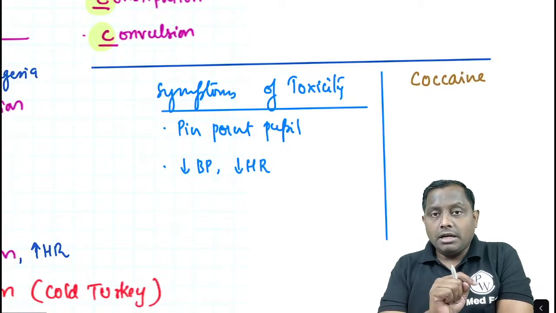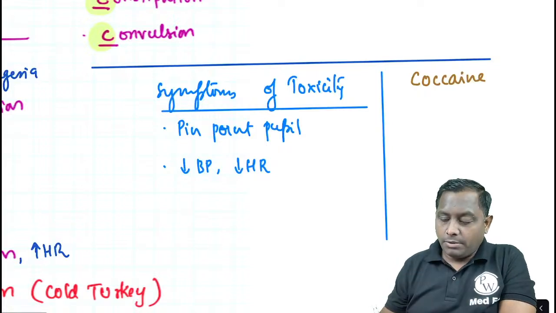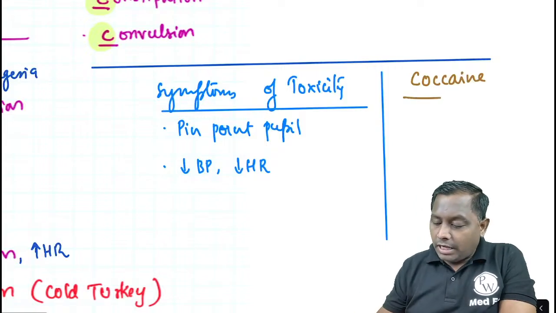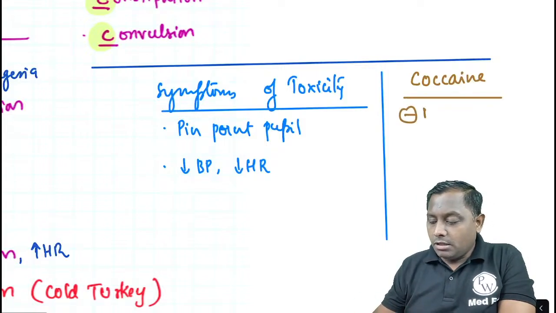ठीक है. Now if there is a drug addict with pinpoint pupil, remember there will be pinpoint pupil, decrease in the blood pressure and decrease in the heart rate. लेकिन cocaine में pinpoint pupil नहीं होगा, because cocaine actually inhibit the reuptake of norepinephrine.